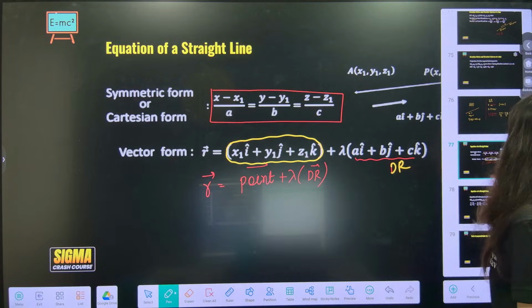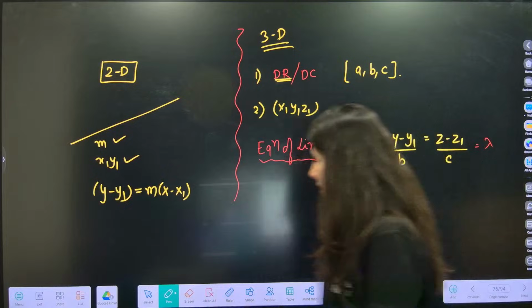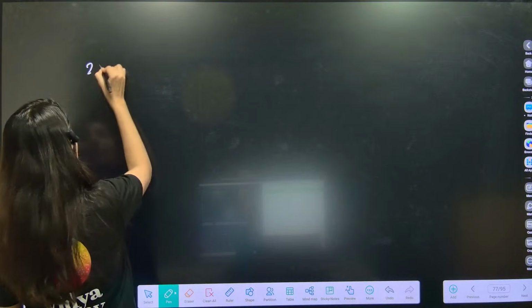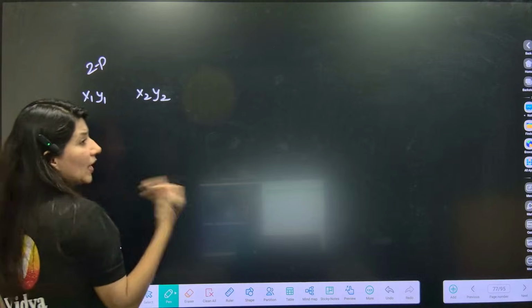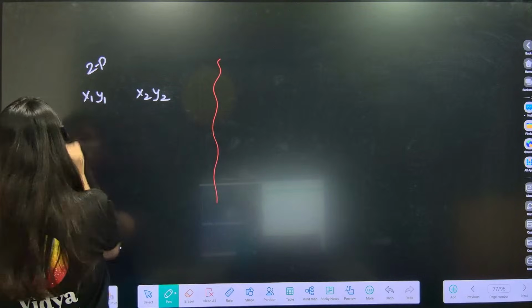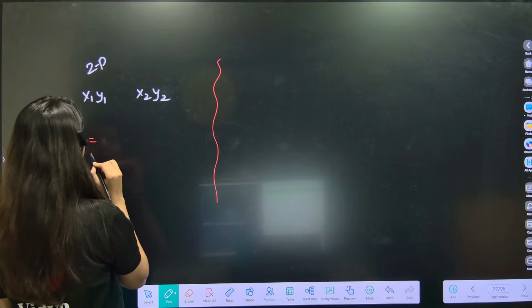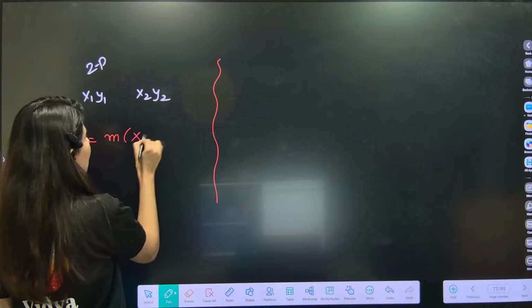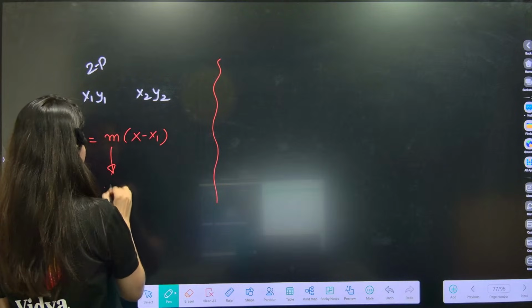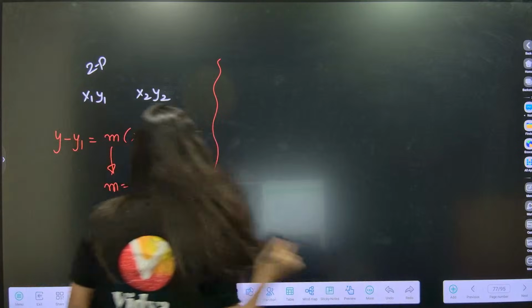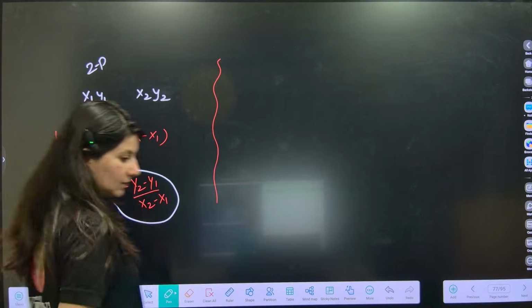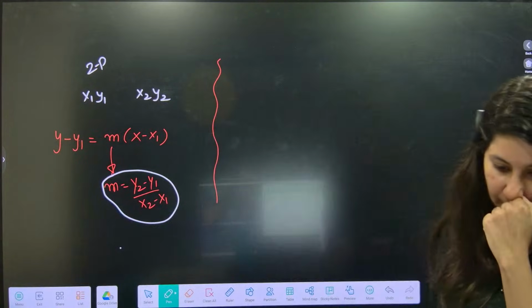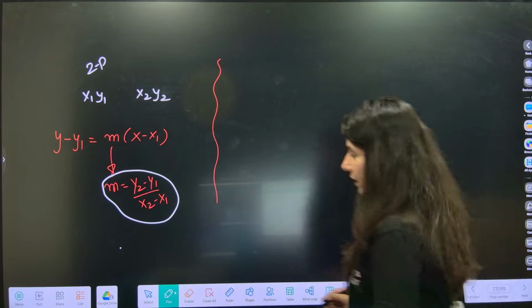Now see, a similar thing. Suppose in 2D geometry, 2 points are given, x1, y1 and x2, y2. Can you write the equation of a line? Yes, ma'am, we can write. y minus y1 is equal to the slope times x minus x1, and this slope can be calculated using the 2-point form, y2 minus y1 upon x2 minus x1. Okay, 2D geometry.